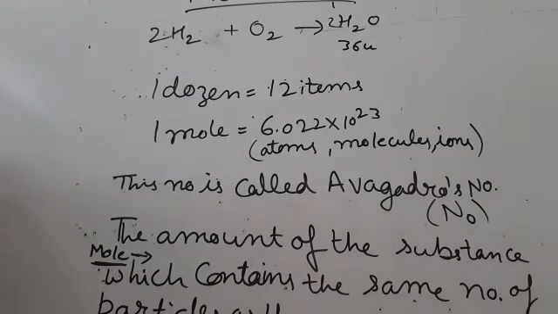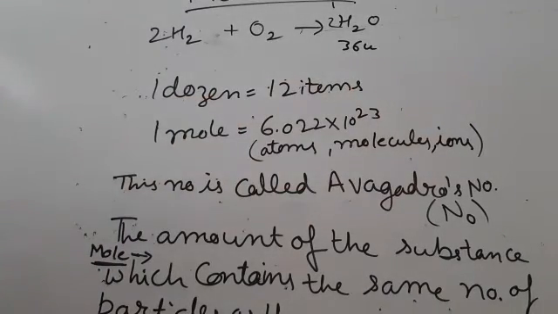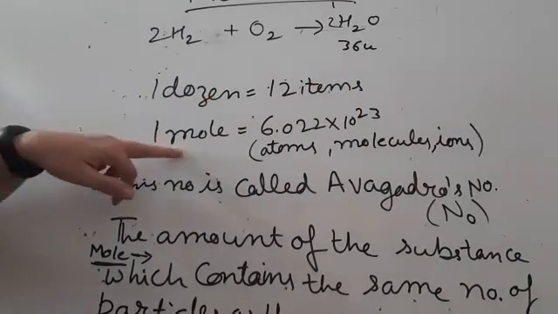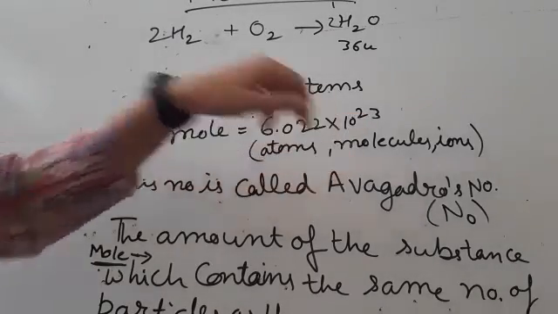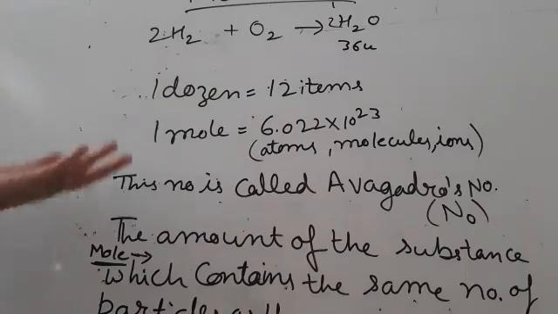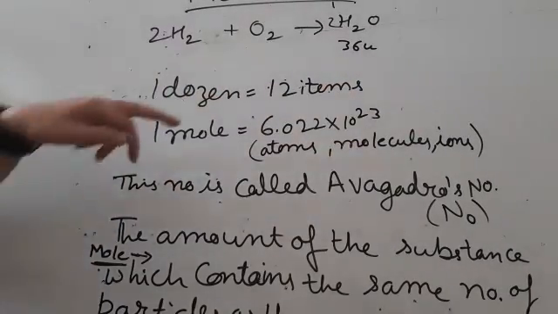In the same way, for atoms, molecules and ions, we use one term, that is 1 mole. If anybody says 1 mole of atoms, 1 mole of molecules, 1 mole of ions, then we can say 1 mole contains 6.022 × 10^23 atoms, molecules or ions.